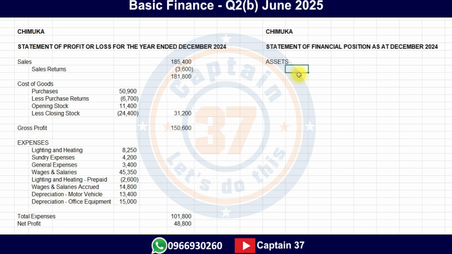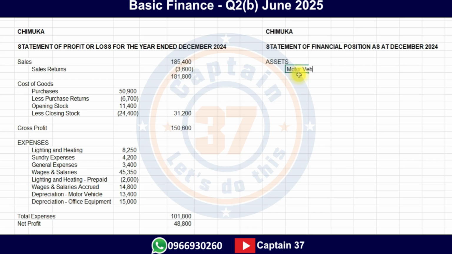What are our assets, and where do we get this information? We check the trial balance. The assets are indicated there. So let's go to the trial balance, and this is in the description if you're watching this video on YouTube. When you look at the information in the trial balance, let's see which ones are our assets. There's motor vehicle.